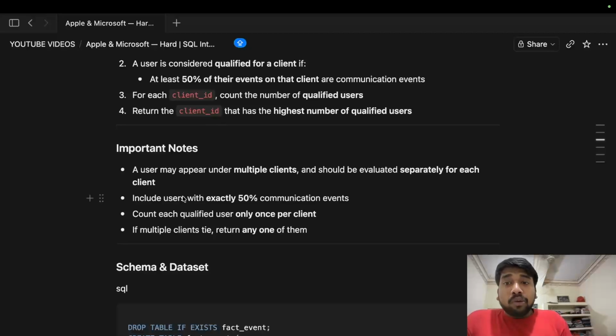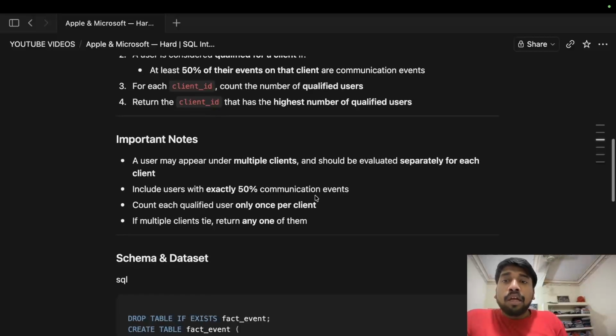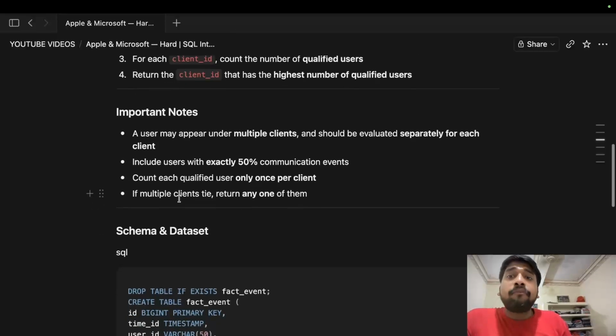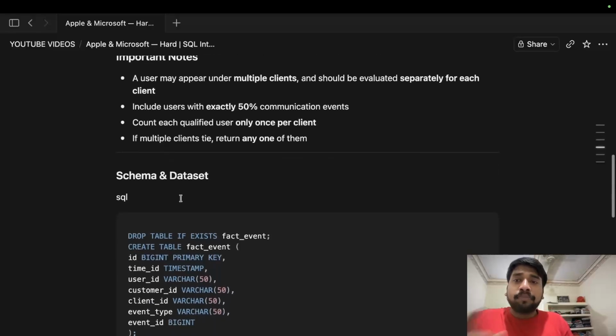Include users with exactly 50% communication events. So the threshold is at least 50% of the events should be communication events. Count each qualified user only once per client. That is understandable. And if multiple clients tie, return any one of them. So we do not have that particular constraint.